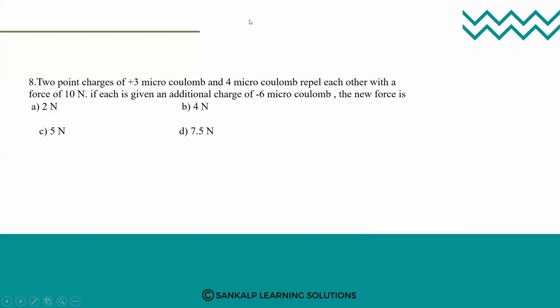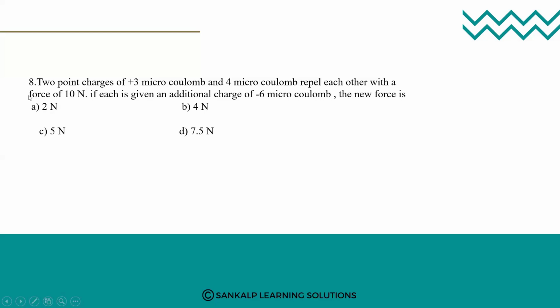So first understand the question here. So we have the 2 point charges. One is 3 microcoulomb and the other is 4 microcoulomb. They are repelling each other. Obviously, 2 plus charges repel, with a force of 10 Newton. If each is given an additional charge of minus 6 microcoulomb, what will be the new force?